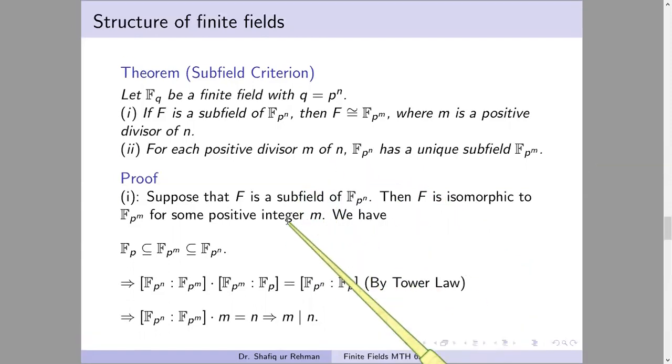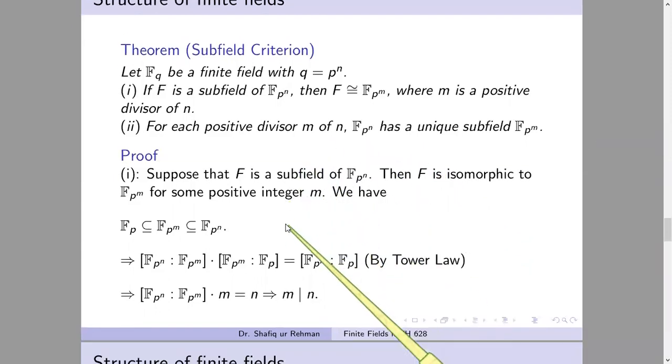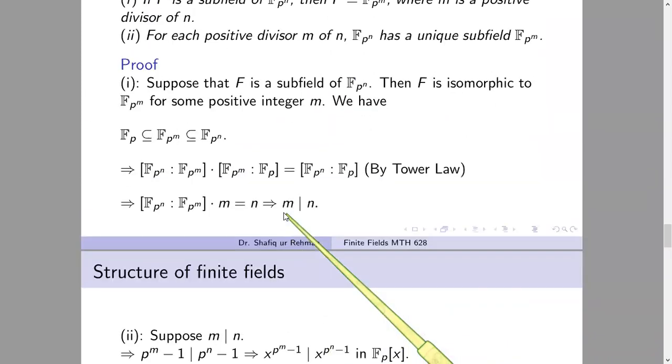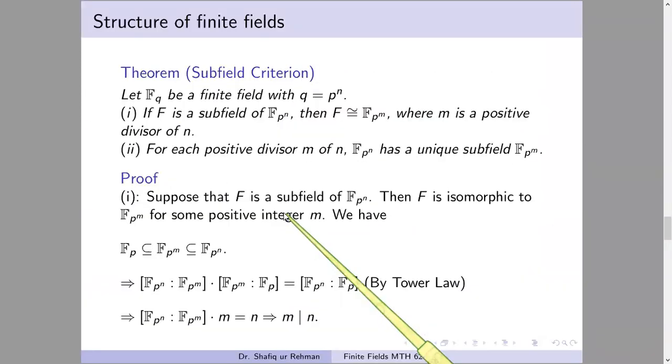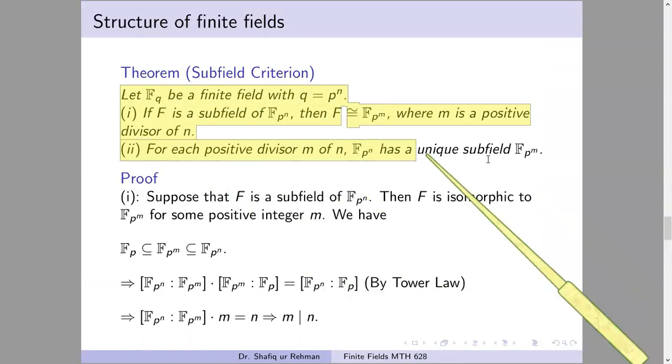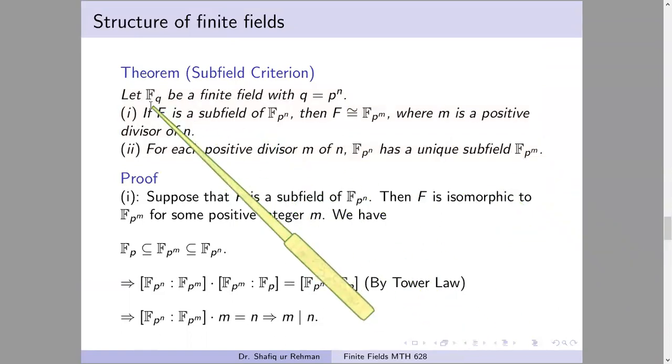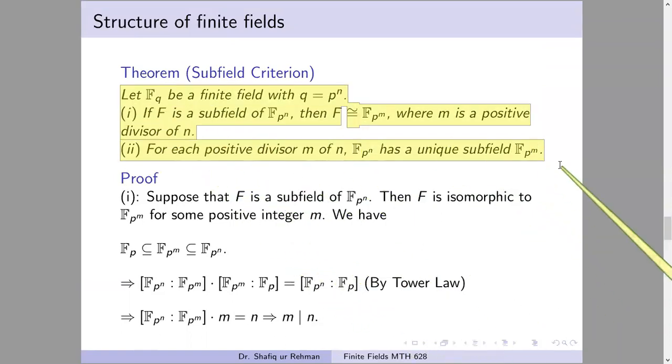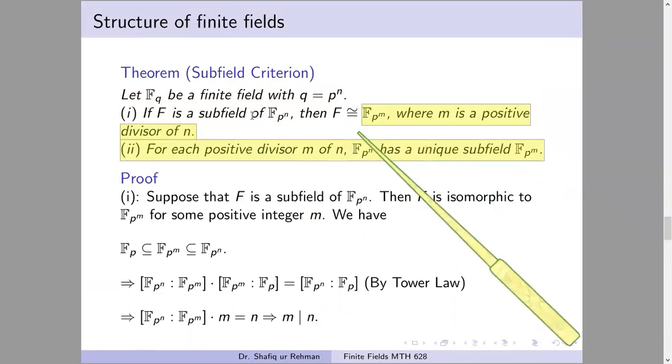And now here is a proof. It is important to know the proof of this theorem, because knowing the proof, your thinking and understanding of the subject will improve. If we just remember the statements, we will forget them after some time. But if you know the reason why it is true, it's very good for your logical understanding.